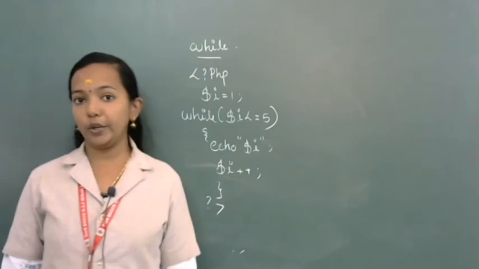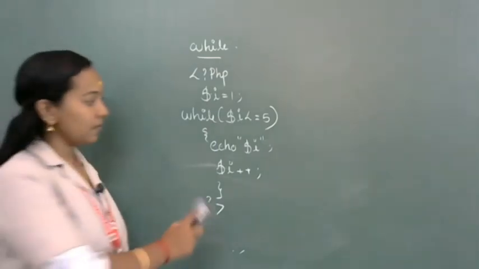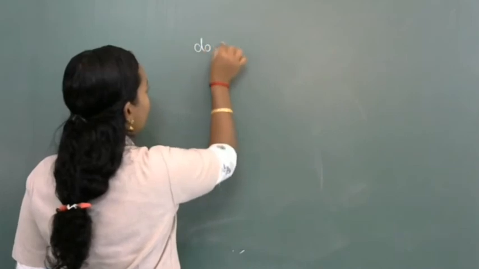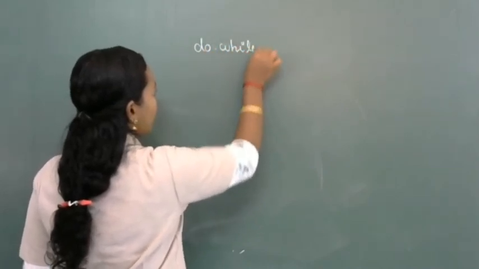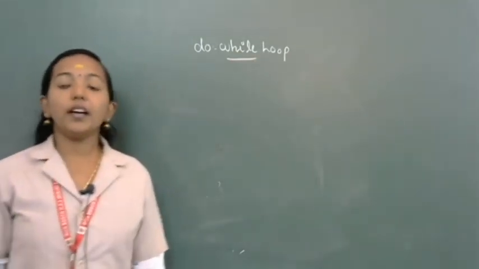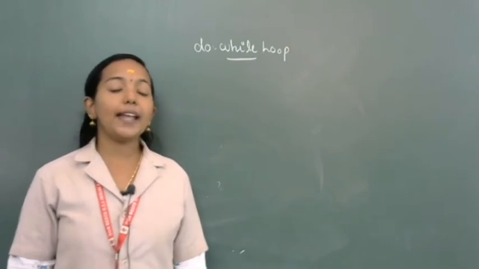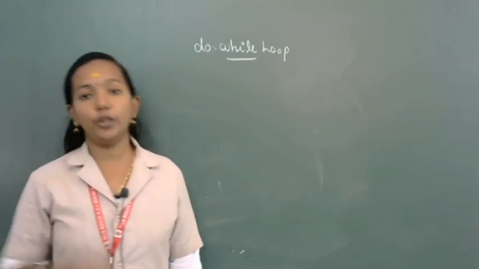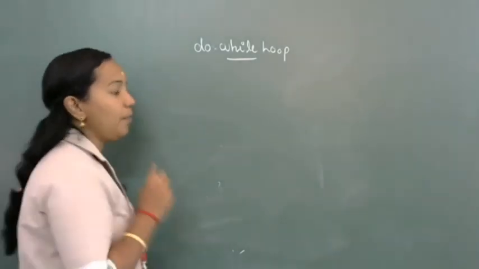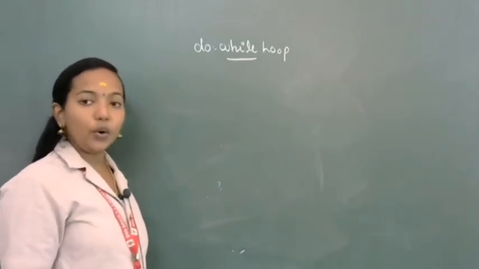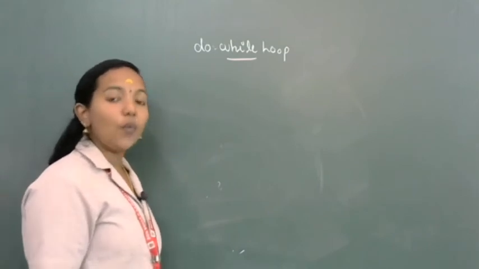Second one, while loop. Then third one is one more loop, that is do while loop. Okay, what is it? Do while loop. Here do while loop belongs to the exit controlled loop category. Then, okay, the same program, print the natural numbers from 1 to 5. We are going to print the natural numbers from 1 to 5.